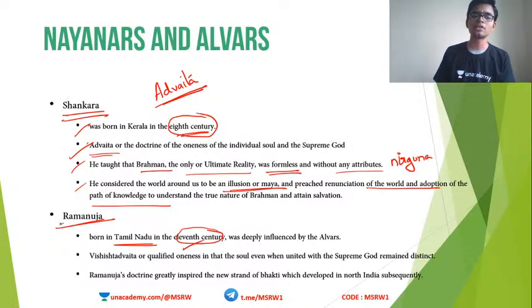So Ramanuja came after Shankaracharya. Ramanuja was deeply influenced by the Alvars. He was a Vaishnavite, a Bhakta of Vishnu.